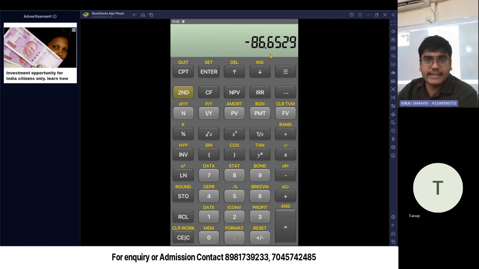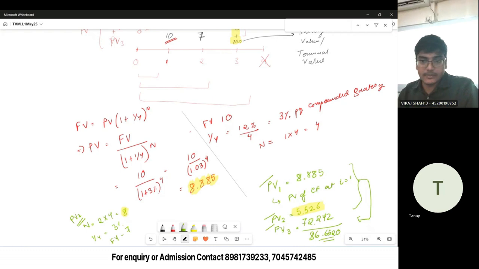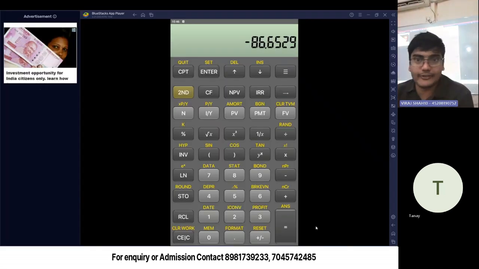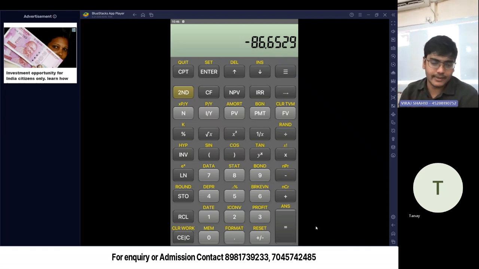And we did this using zero paper and pen, just by your calculator. Okay? So you can be very, very fast using the calculator. This is one way to do it without using paper and pen. I'll give you another way. Our answer came as 86.65, right? 86.65. Before I tell you the second way, try this method yourselves on the calculator. Let me know if you are getting stuck somewhere.